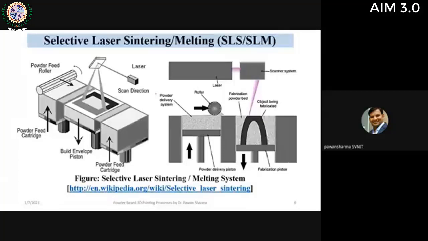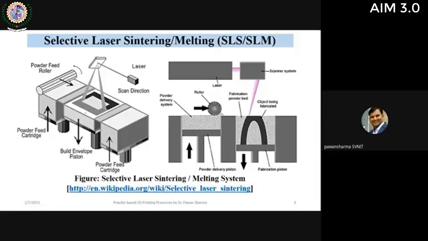So how does it work? In selective laser sintering, if you see here, these are the powder feed cartridges, where the powder can be plastic. If you are using SLS, it can be metal also. The powder is filled in these cartridges. Then this is the build envelope.